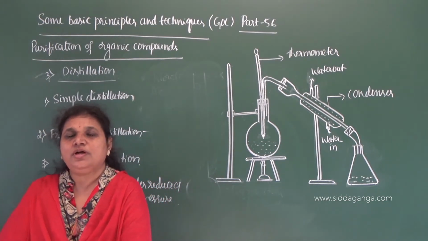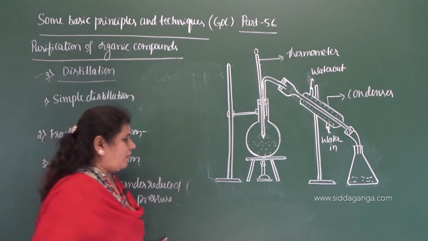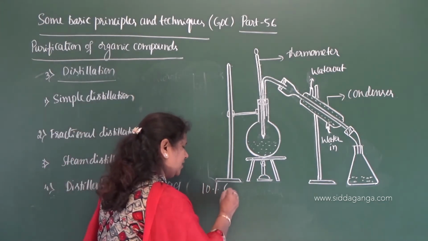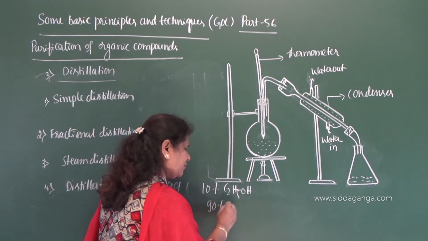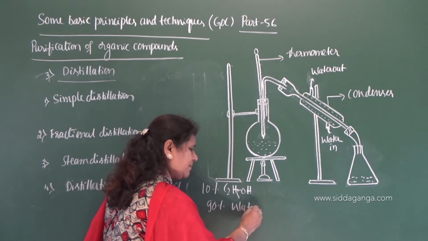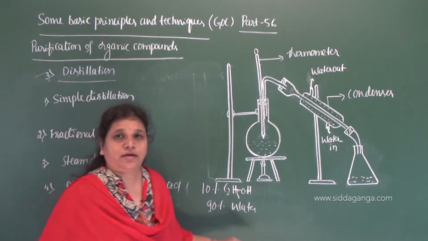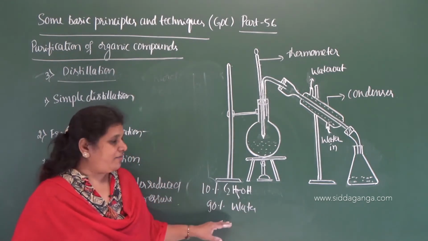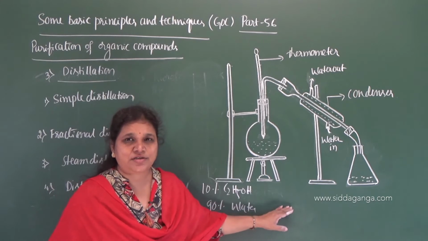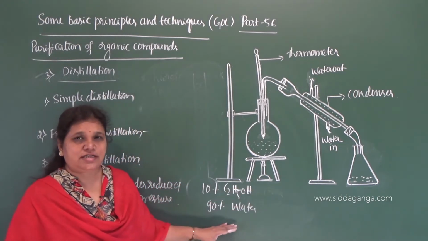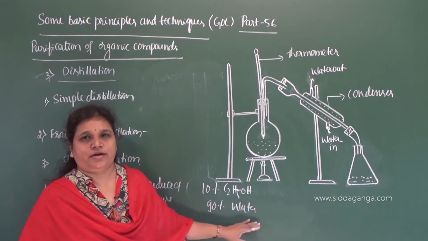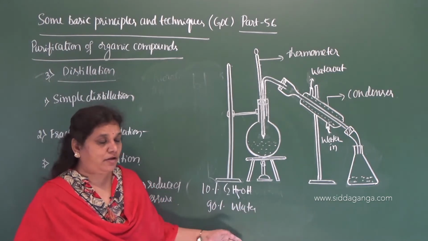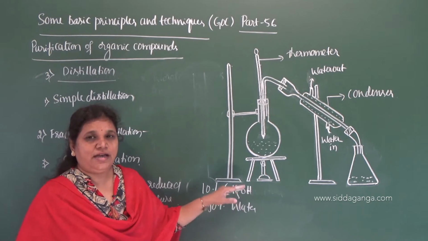In order to purify that ethanol, 10% ethanol, C2H5OH, and the remaining 90% water, to separate the water from the ethanol we again need to go for fractional distillation. After fractional distillation we will get 95.5% ethanol, which means the complete reverse.